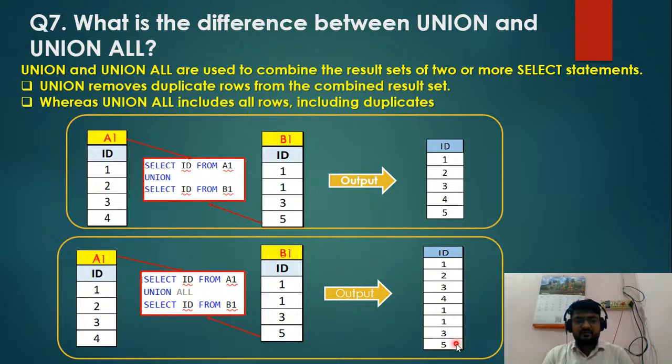So the same values are repeated. This is the basic difference between UNION and UNION ALL. UNION removes the duplicate records, whereas UNION ALL includes all the records, including the duplicates.